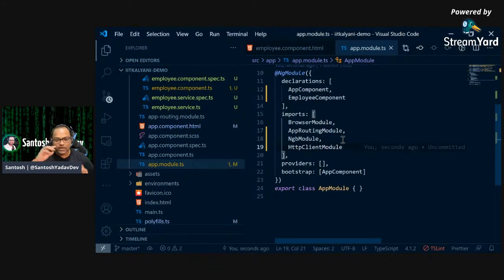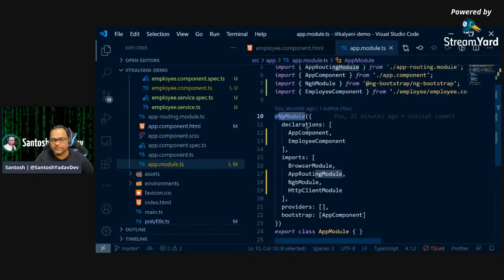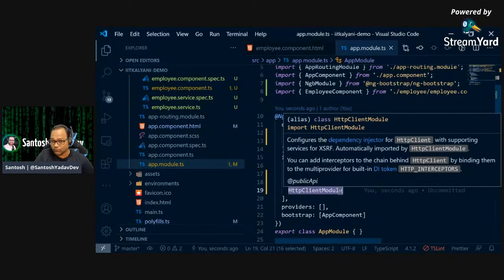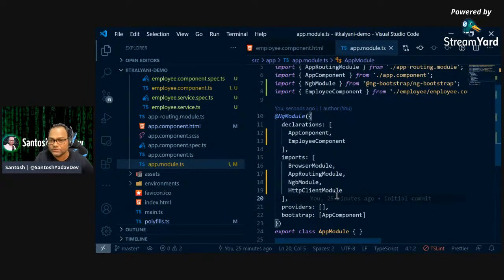Remember, if you are using any third-party library or package, and they offer you some functionality, they expose it via a module. So how do you identify modules? Generally they end with Module, of course, and they also have something called @NgModule. These are known as decorators. I'll not talk about decorators, I'm just going to keep it simple and easy right now. So whatever ends with Module, you are going to add inside the imports array, right?